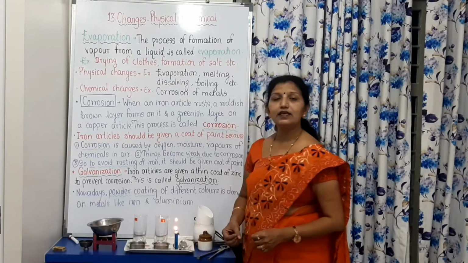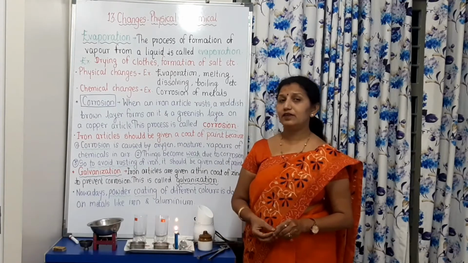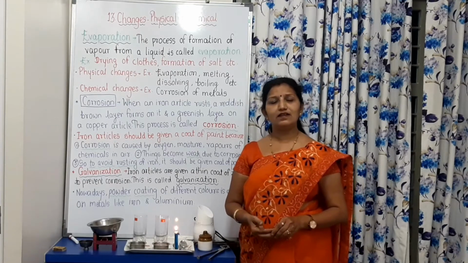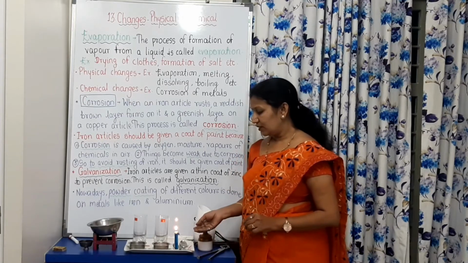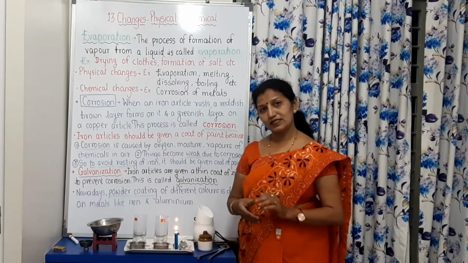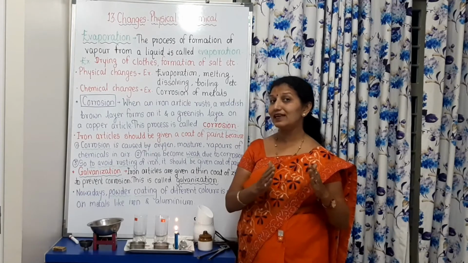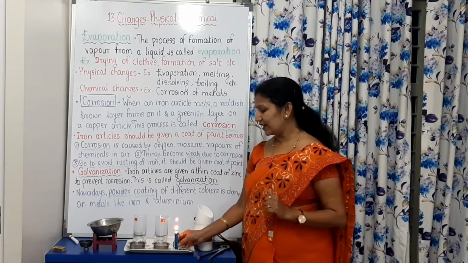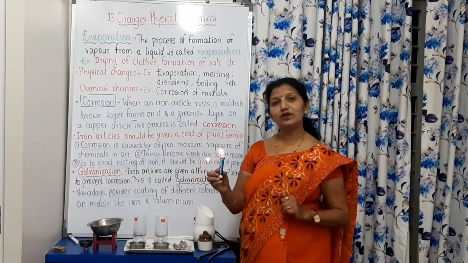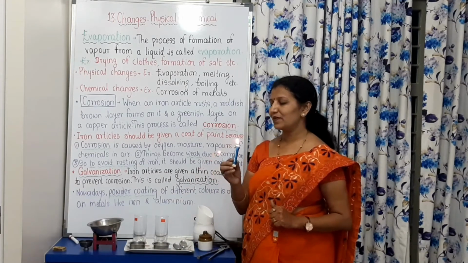In this way, melting of wax. Though there is liquid wax, this liquid wax also has the same properties as solid wax. That's why it is an example of physical change.